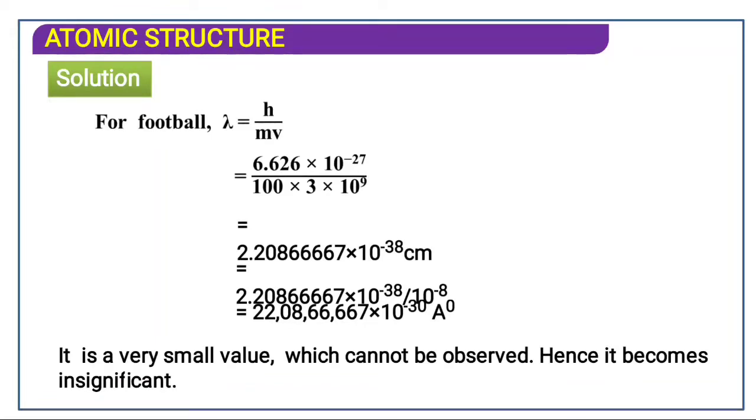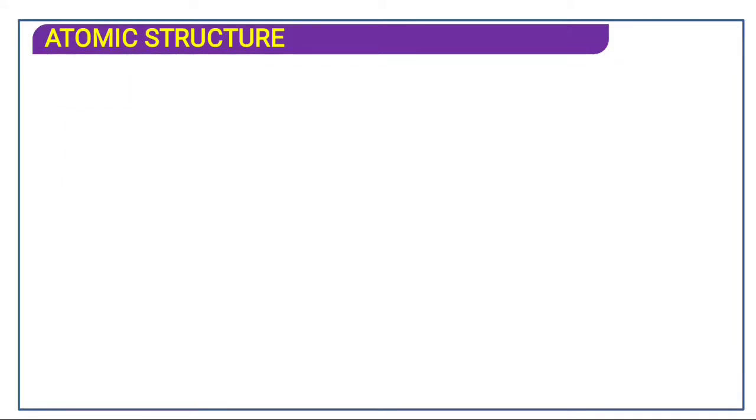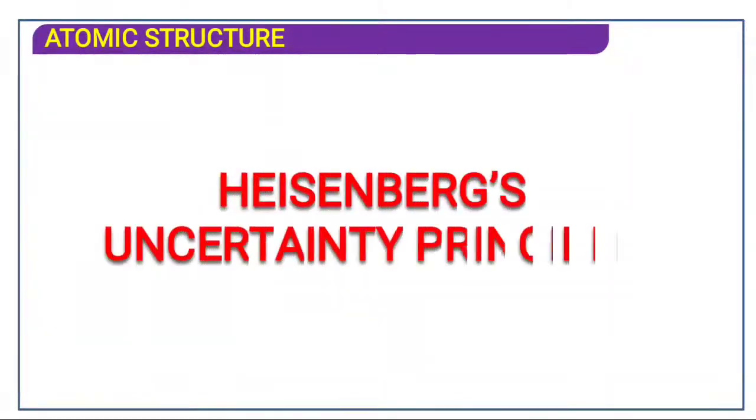So hence it becomes insignificant. So as you understood, the de Broglie equation is followed only for particles with a smaller mass, not for a bigger mass.